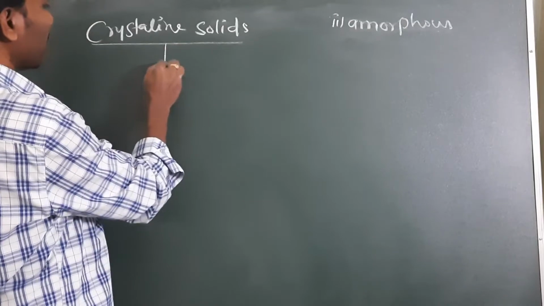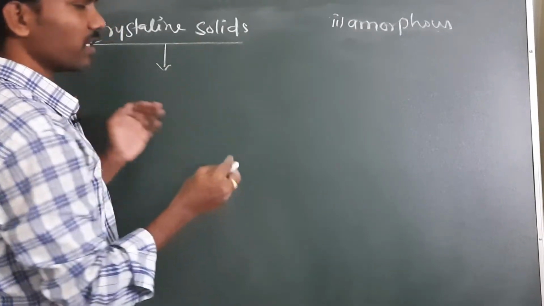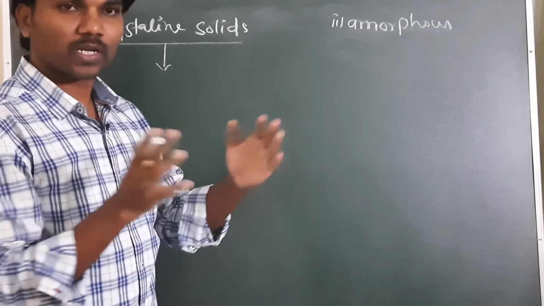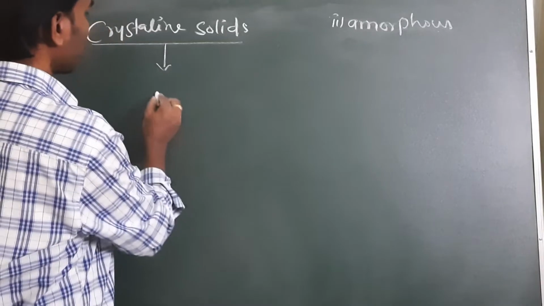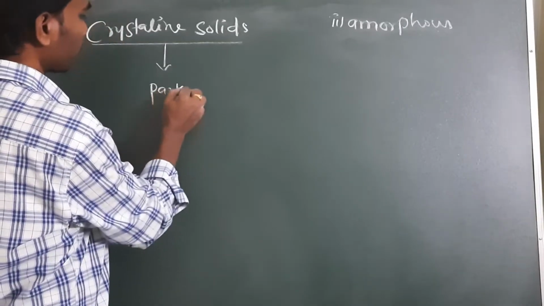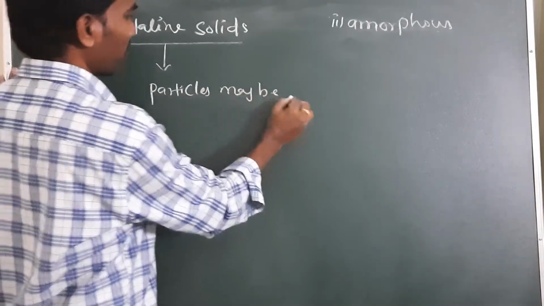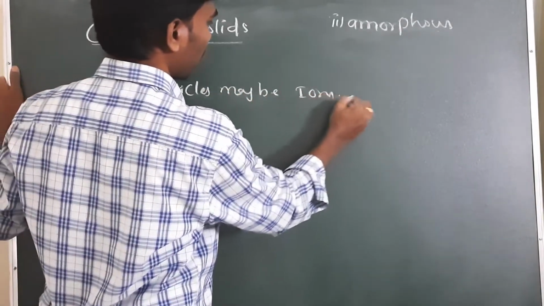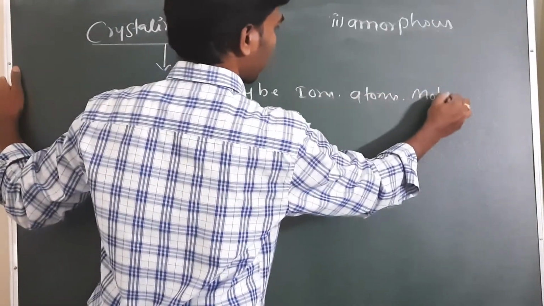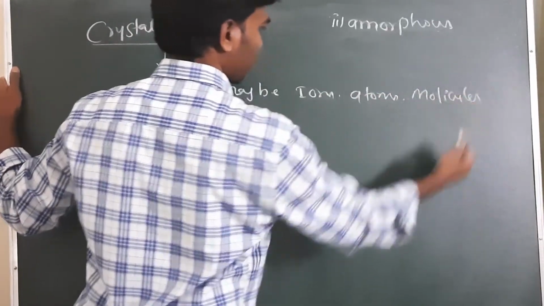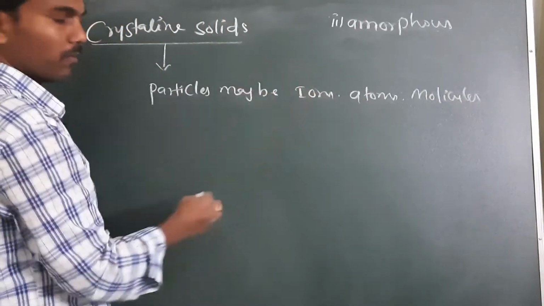In a crystalline solid, the constituent particles, meaning the particles that form crystals, may be ions, atoms, or molecules. Any one of them.